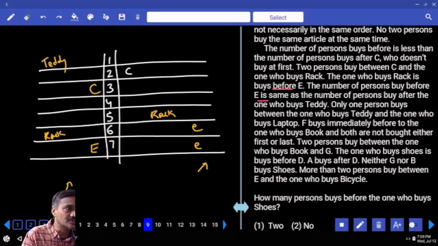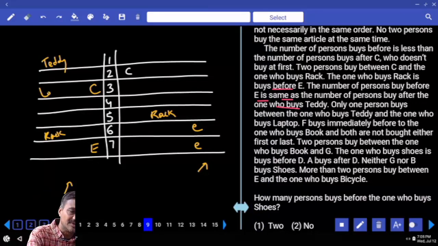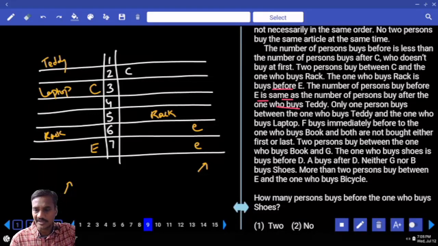Hence what do we need to do? First we need to stick to this one. If you are not getting the answer, then you need to write down the 2 different possibilities. Okay? The number of persons before E is the same as after Teddy. Only one person between Teddy and laptop. There must be exactly one person between Teddy and the one who buys laptop.